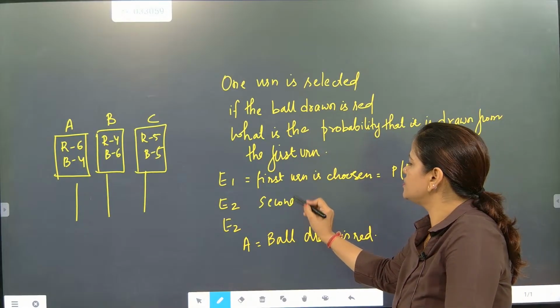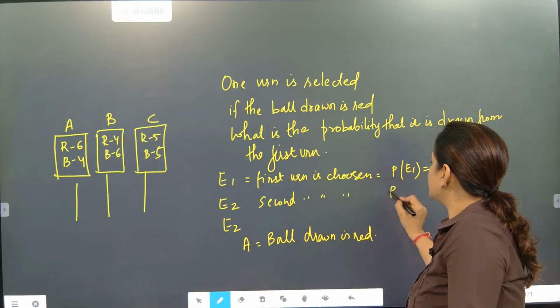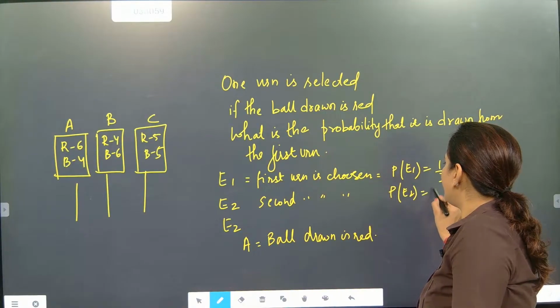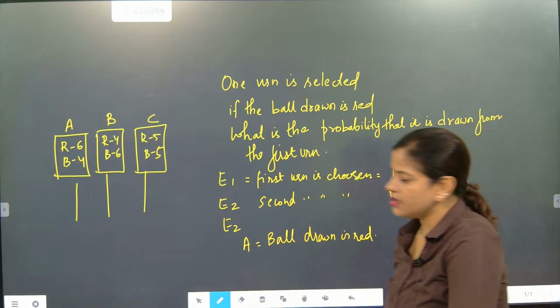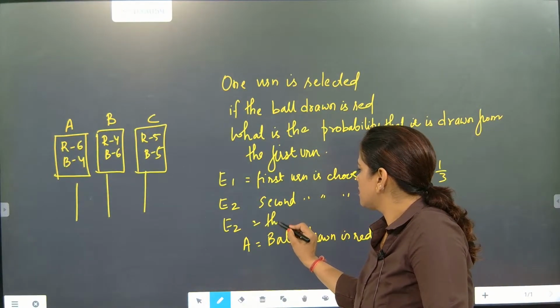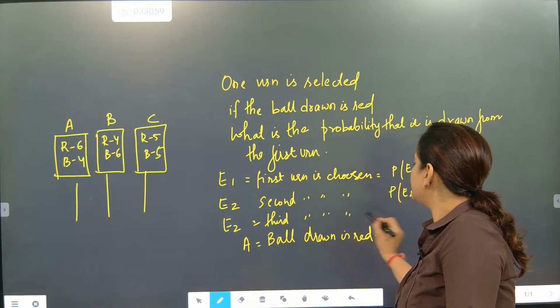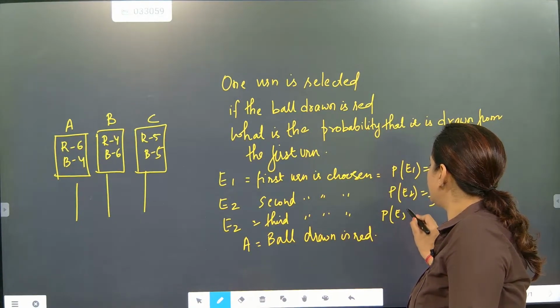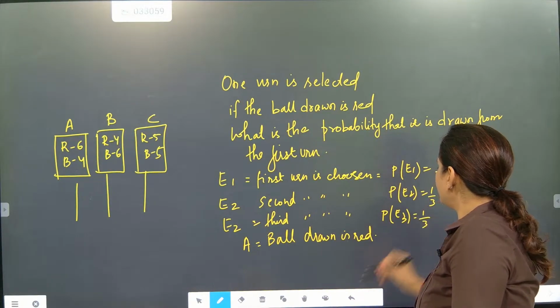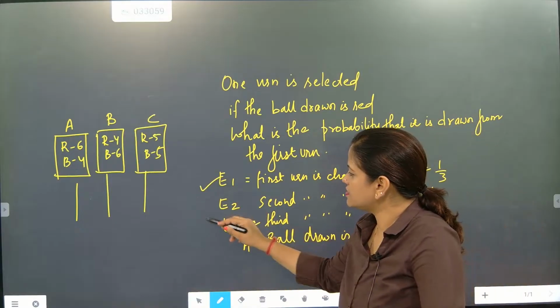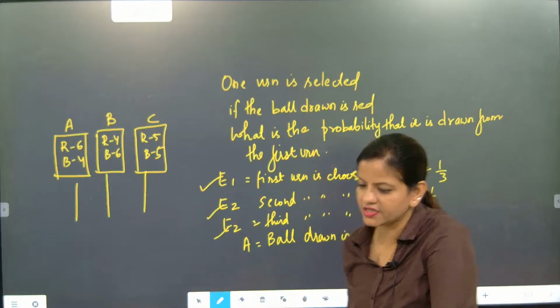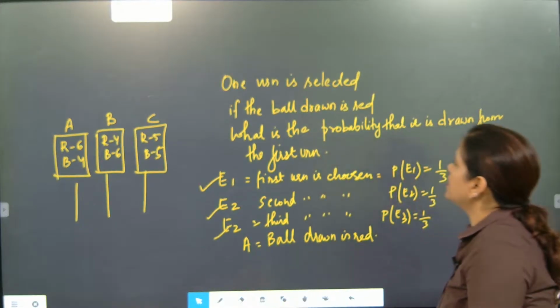Second urn chosen, then it will become 1 by 3 because third urn is chosen, so P of E3 is equal to 1 by 3. So these have equal chances.